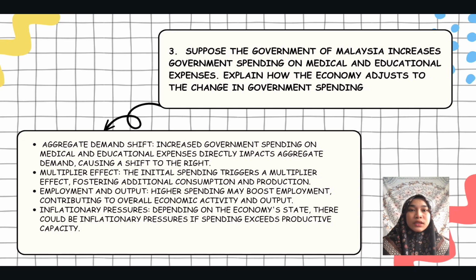Third, employment and output. Higher government spending, especially in medical and educational sectors, may result in increased employment. This contributes to a rise in overall economic activity and output. And last one, inflationary pressure. Depending on the existing economic conditions, increased government spending could potentially exert inflationary pressure if it surpasses the economy's productive capacity.